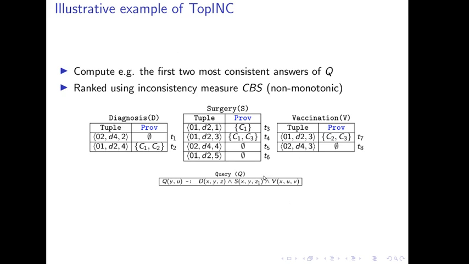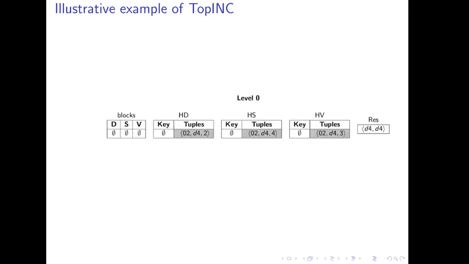This illustration is done only for the CBS measure, because the main challenge is with CBS. Also, we need the first two answers, the most consistent. TopINC is a level-wise algorithm, as we need the most consistent. TopINC starts with level 0, in other words, the level corresponds to the degrees of inconsistency. The array blocks contains, for each relation in the join, the set of violated constraints. The cardinality of the union of these sets in this array is equal to the level.